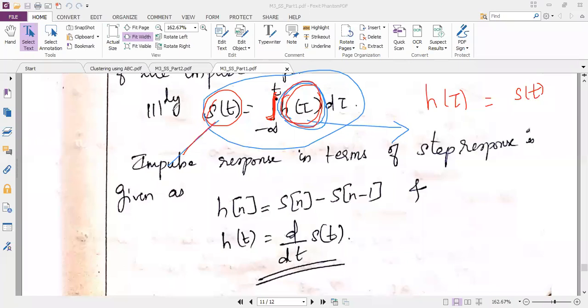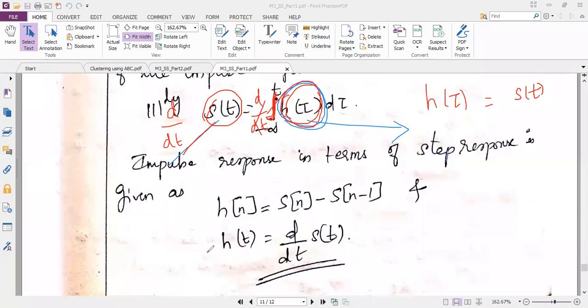Differentiation, ma'am. So I have to perform differentiation on both the sides. Listen here. If I perform the differentiation on both the sides, the integration and differentiation on the right hand side will be cancelled. Then I will be having only h of tau at the right hand side, and the left hand side is differentiation of the signal s of t.